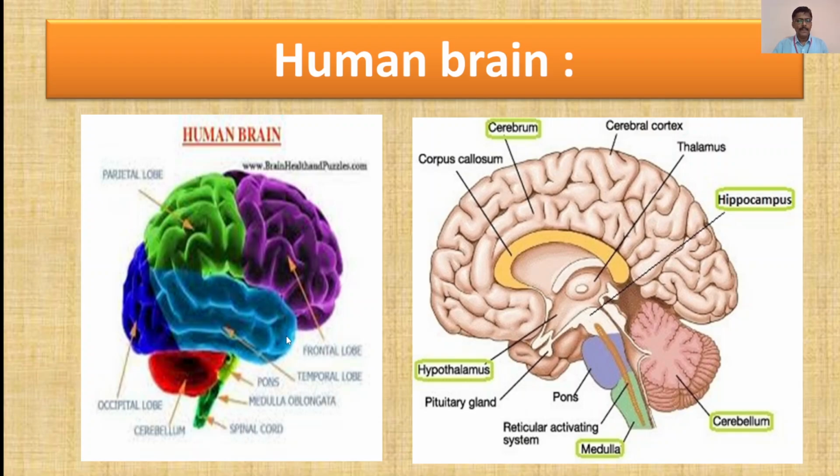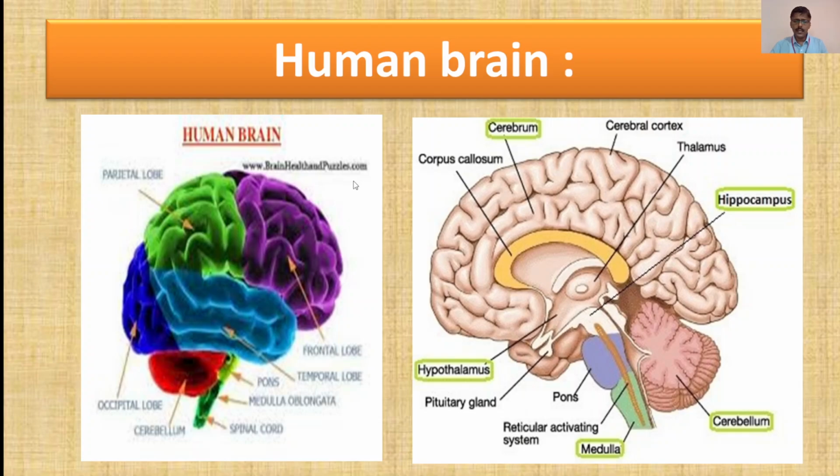So the frontal lobe, parietal lobe, occipital lobe, temporal lobe, pons, medulla oblongata, spinal cord, and cerebellum are the parts which we can observe from above in the human brain.